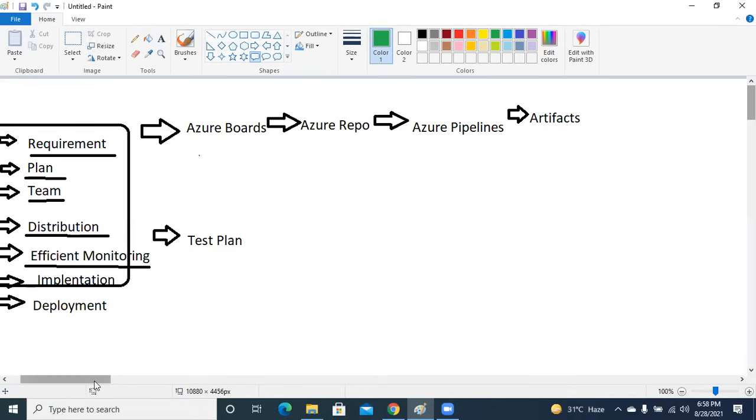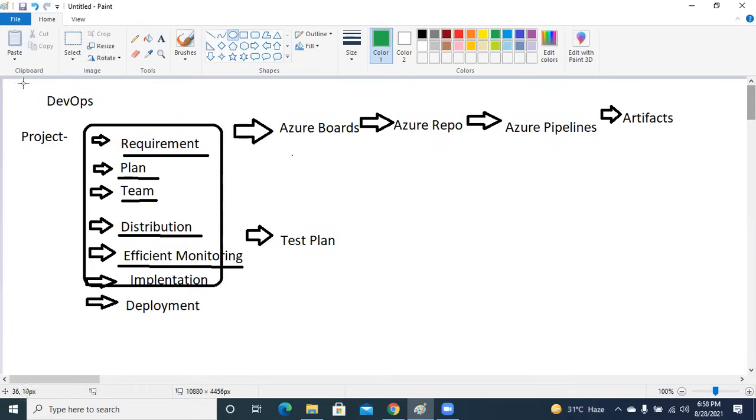Guys, do you have a certain understanding of what DevOps is now? Did we get a high level view of the DevOps, which is what we will be doing in this particular course? So requirement planning and team distribution, and efficient monitoring is the way you track them, and that's where your Azure Boards are helping you out.